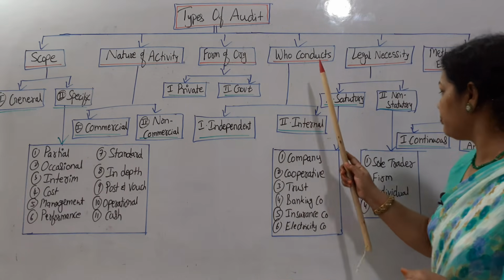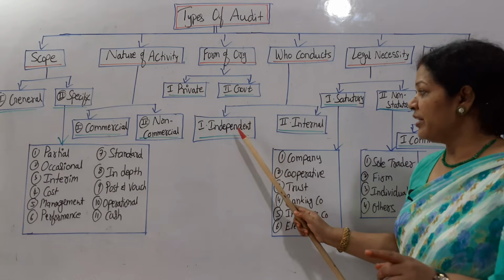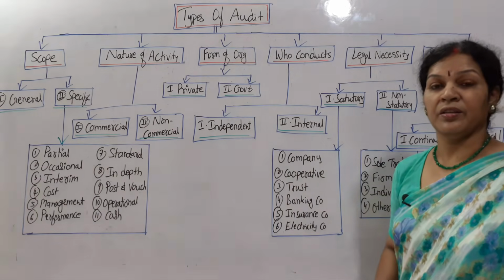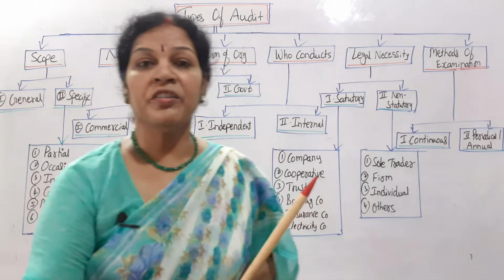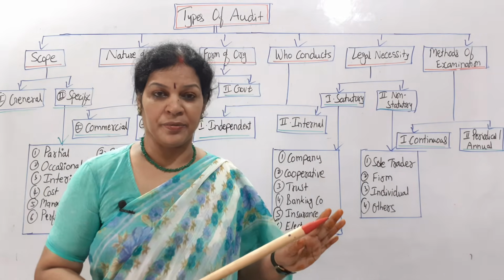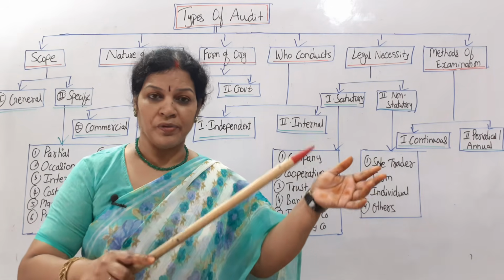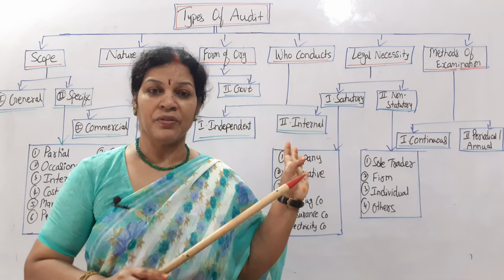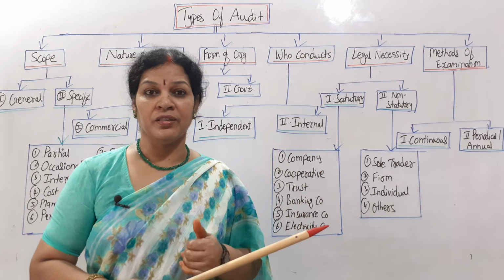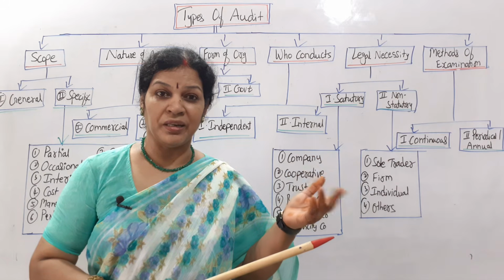And next one is who conducts auditing. Who conducts means independent. Here we can say two types of auditing: independent and internal. Independent means this auditor is appointed by the client, or government, or whoever it may be, but he has to work for the organization independently, and he is not going to be influenced by someone's influence, or someone talking to him, or someone taking him under his control.